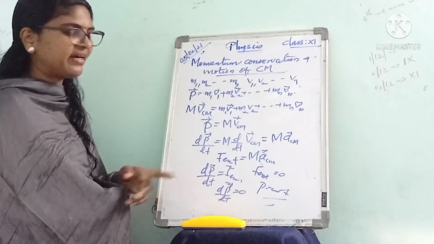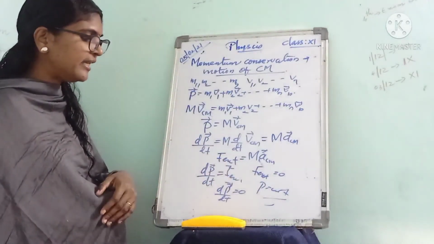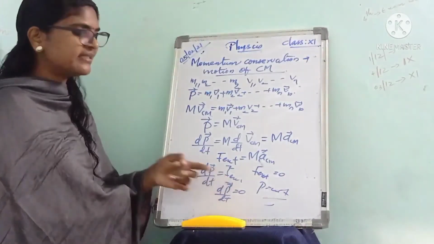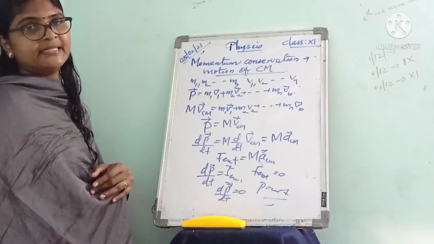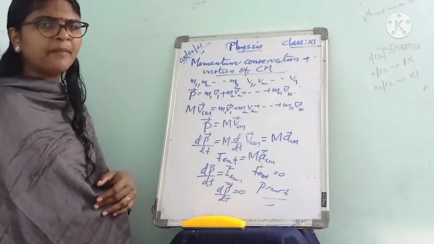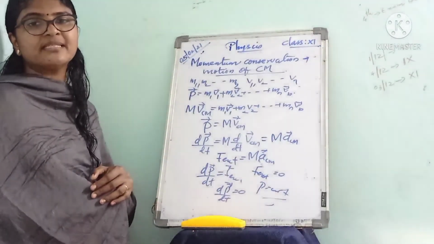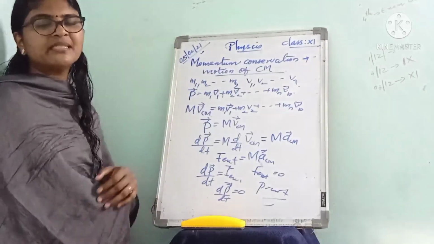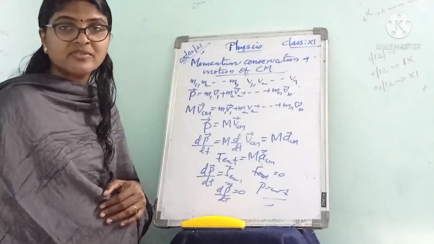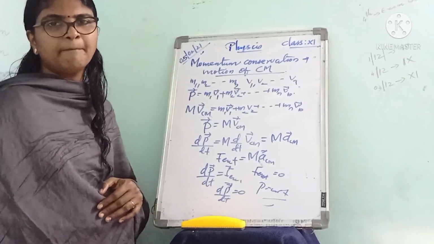Suppose the external force is equal to 0, that is F external equal to 0, then dP by dt is equal to 0. Here the derivative of P is 0, so P must be a constant, because the derivative of a constant is 0. Hence the momentum of the center of mass of the system remains constant in the absence of external force. This is called the law of conservation of momentum of center of mass.